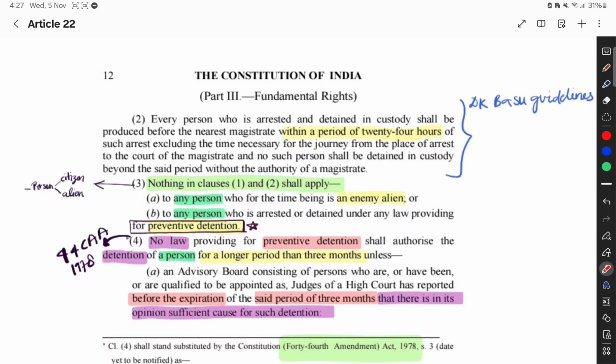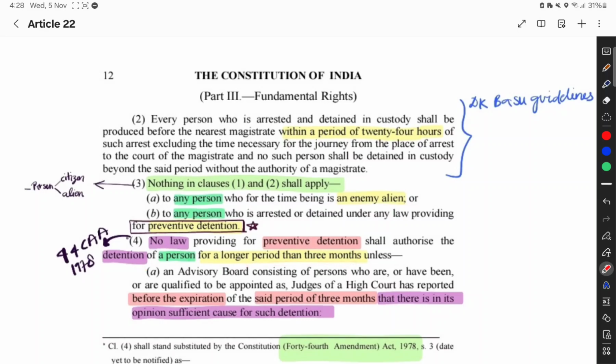So for clause number 1 and clause number 2, what safeguards have been provided? In total there are 5. Not applicable to whom? The enemy alien and those persons who are under preventive detention. I hope you understand the 3 clauses of this article. Now move to the fourth one. Clause number 4: No law providing for preventive detention shall authorize the detention of a person for longer than...